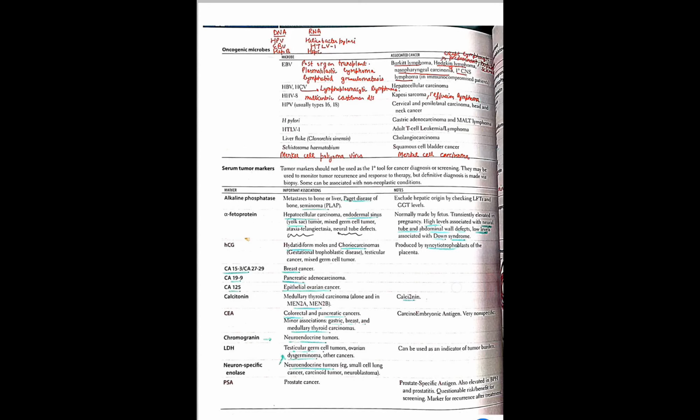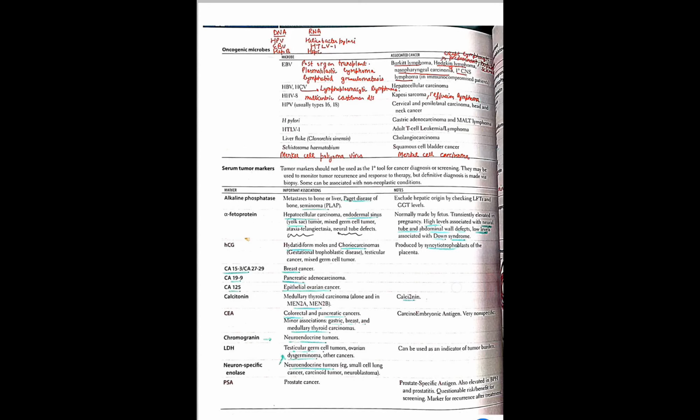Then we have HBV, HCV. This is linked with hepatocellular carcinoma and lymphoplasmacytic lymphoma. Lymphomatoid was in EBV, while lymphoplasmacytic is in HBV and HCV. Then we have HHV8. HHV8 is linked with Kaposi sarcoma, primary effusion lymphoma, and multicentric Castleman disease.